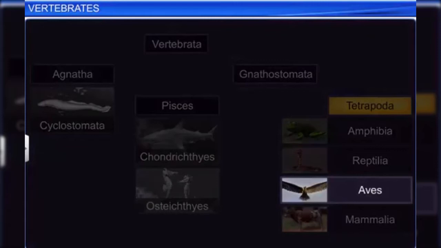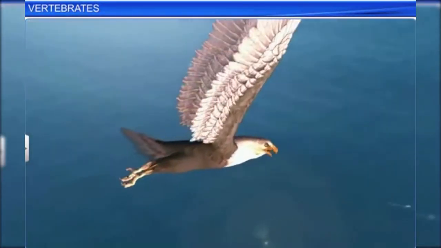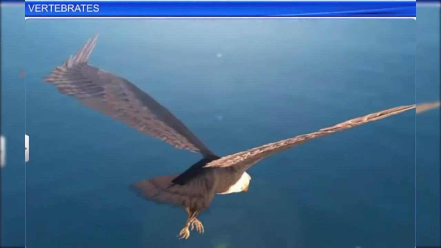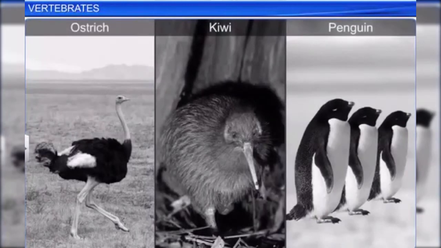The next class is aves, which consists of birds. Members of this class are characterized by feathers. Their forelimbs are modified into wings, while their hind limbs generally have scales and are modified for walking, swimming or clasping. Although most birds can fly, some like the ostrich, kiwi and penguin have structures that make them incapable of flying.